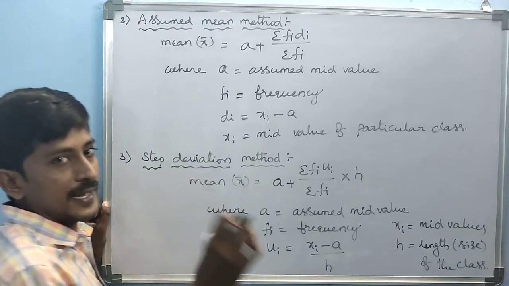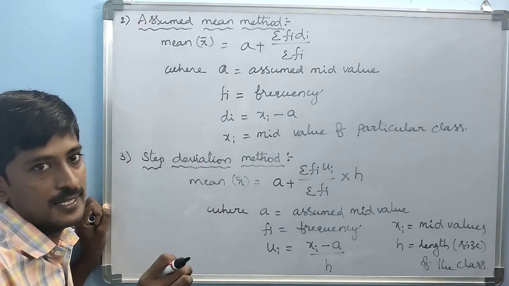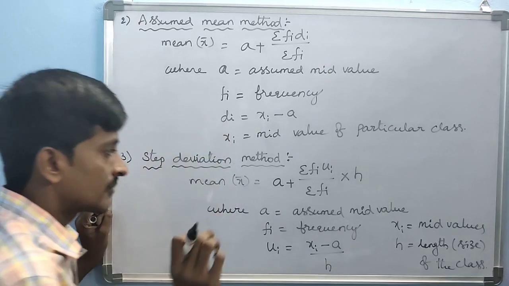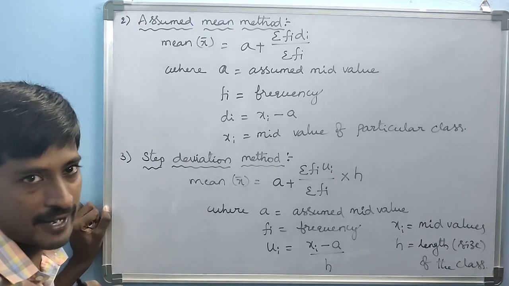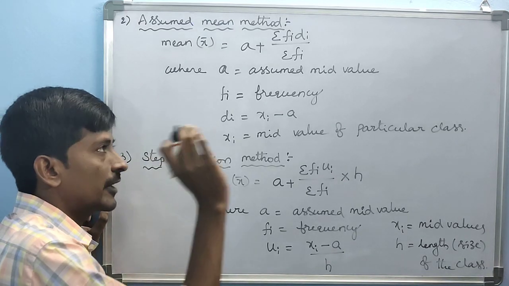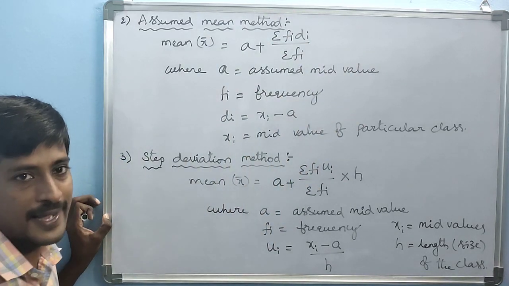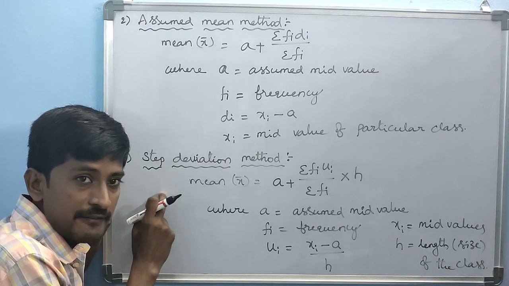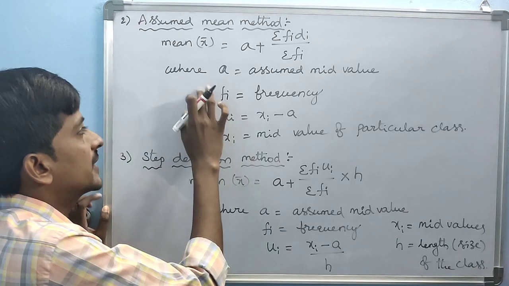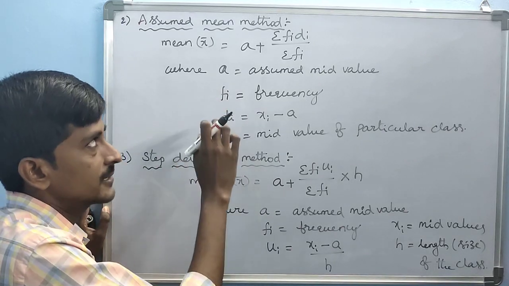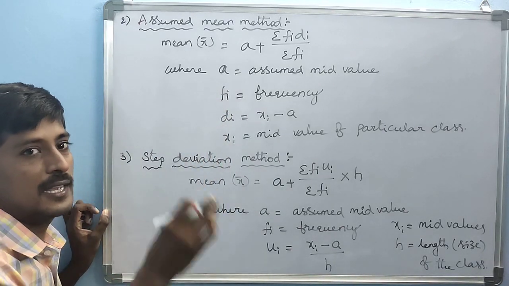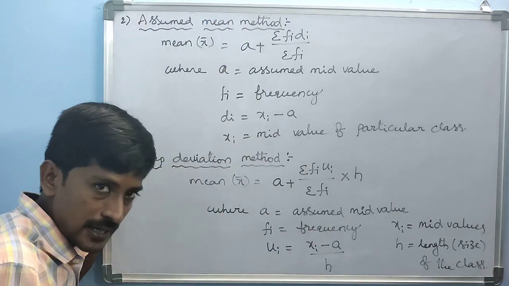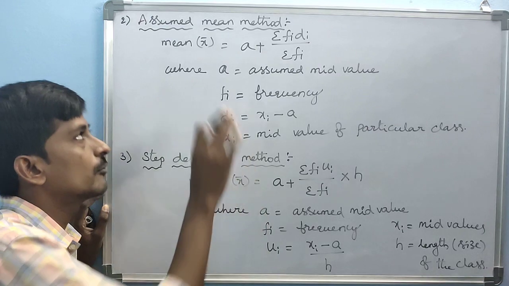The direct method is used when small numbers are given, and the step deviation method is used when big numbers are given.